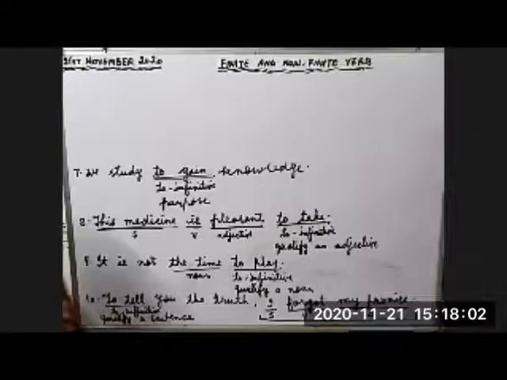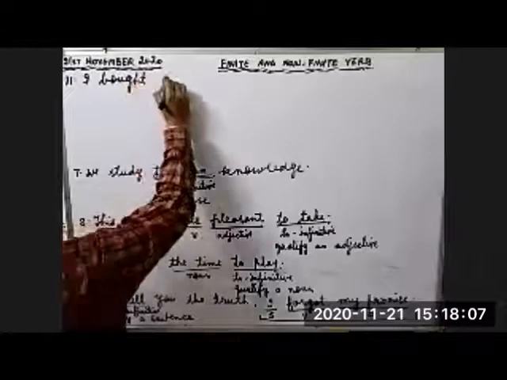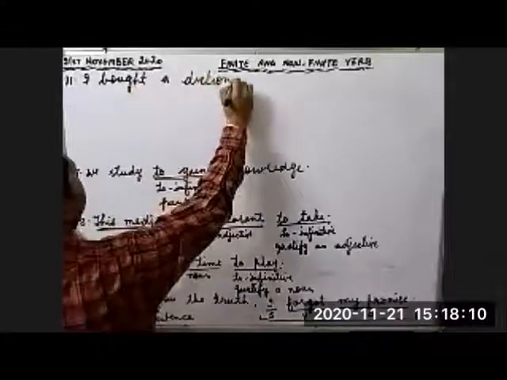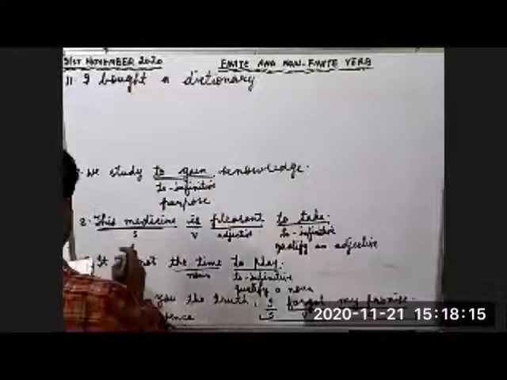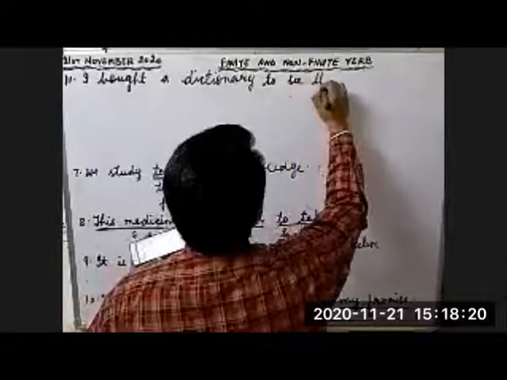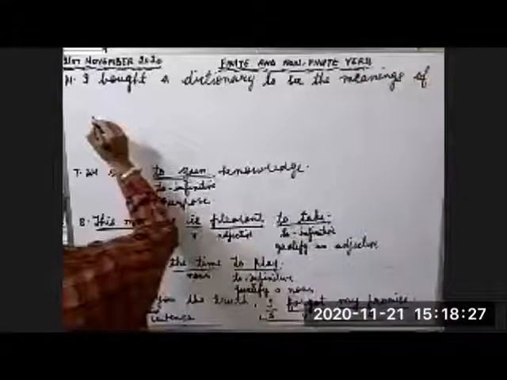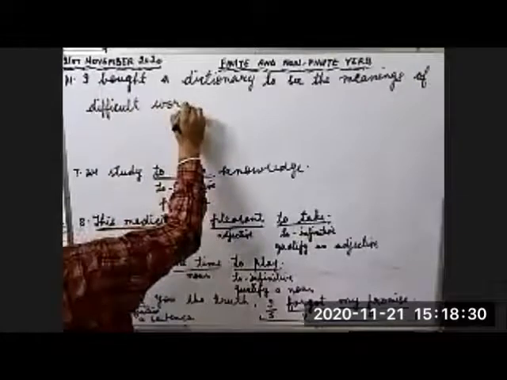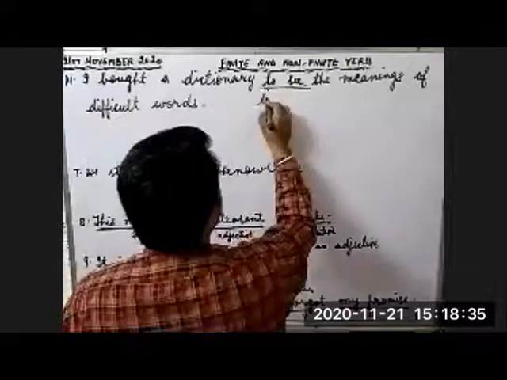I bought a dictionary. What is the reason I bought a dictionary? To see the meanings of difficult words. This is the 11th example: to see the meanings of difficult words. What is to see here? To infinitive. How do we use to infinitive here?